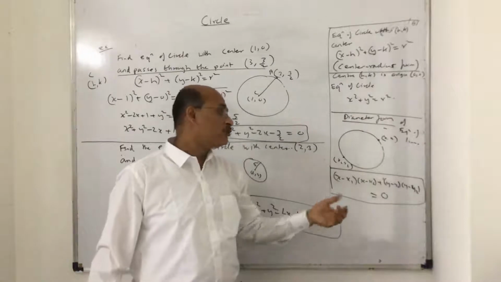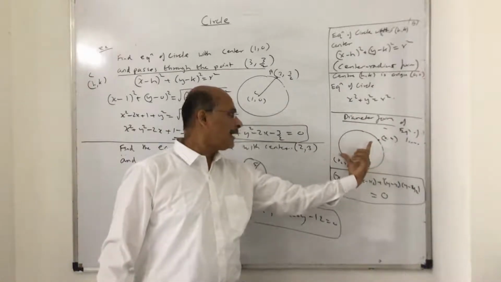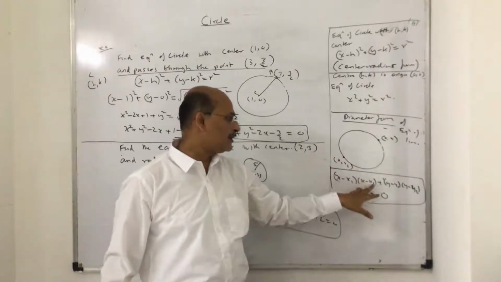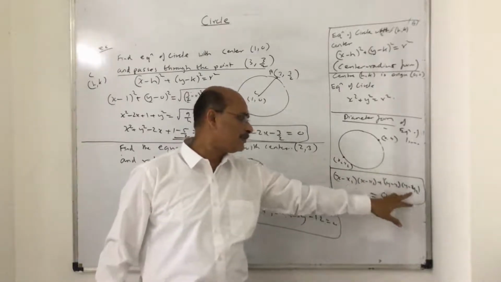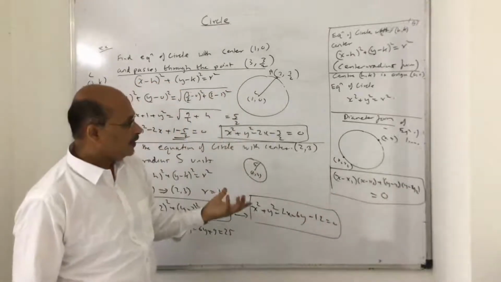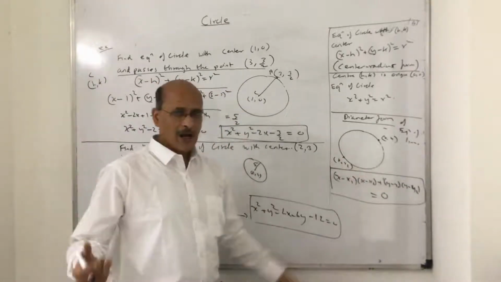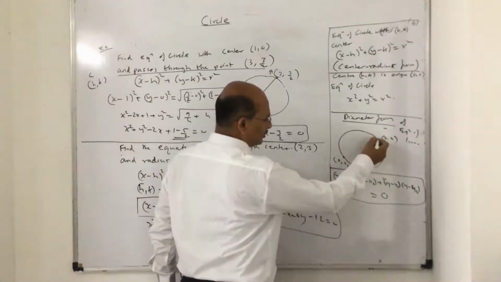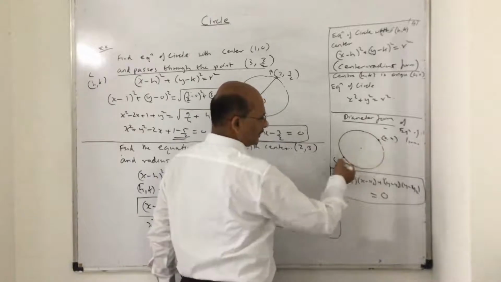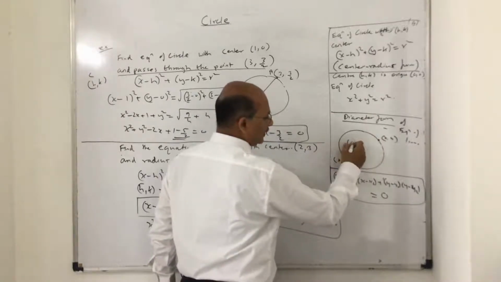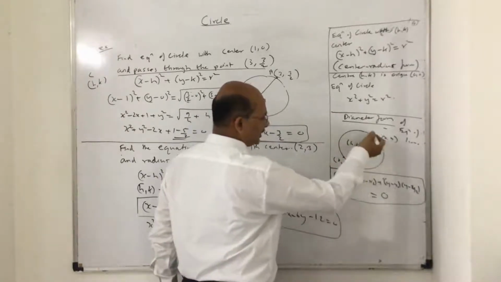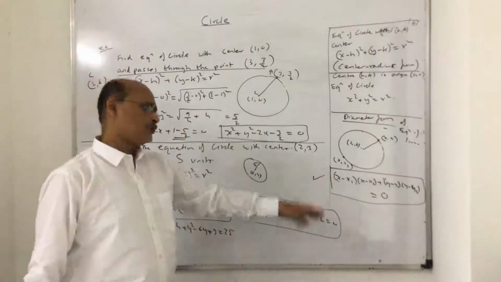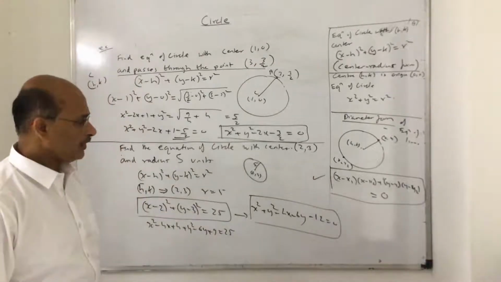So there is one more pattern. Instead of giving center, they give you the endpoints of the diameter. So very simple to understand, x minus x1 into x minus x2 plus y minus y1 into y minus y2. This is a standard format. In fact, you can do it logically also. How? Very simple. You are given these 2 points, the center is here, right? So I think you can get the center by using the midpoint formula. So once you get h comma k, you can find the radius and then do it. But instead of doing that, you can definitely use this formula right away and push yourself into action mode. I hope you got this point.